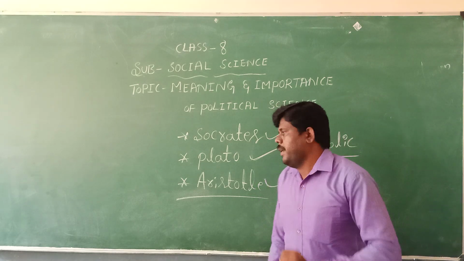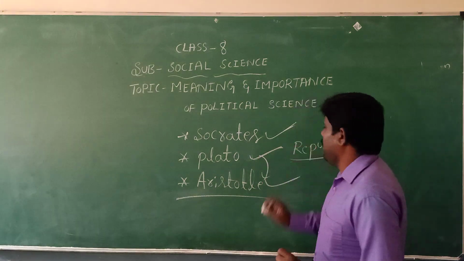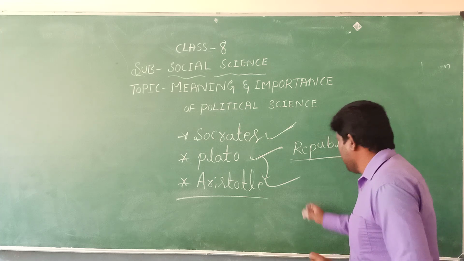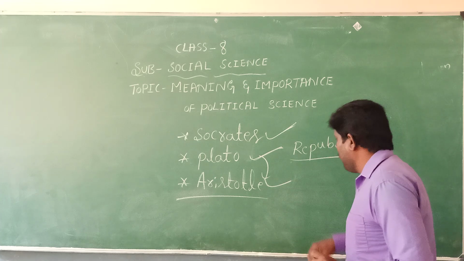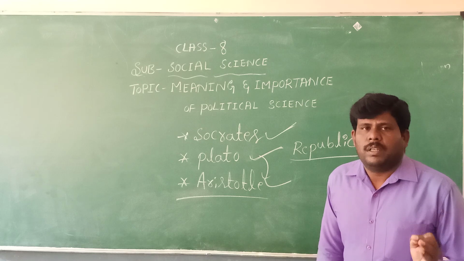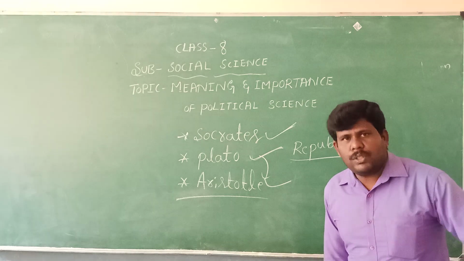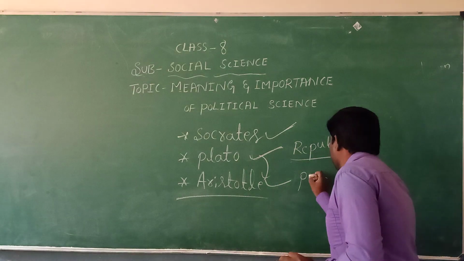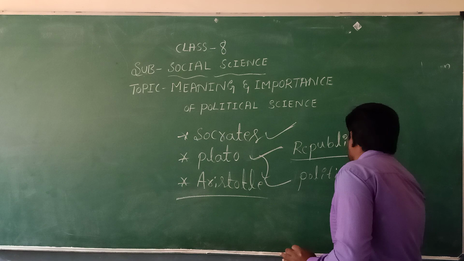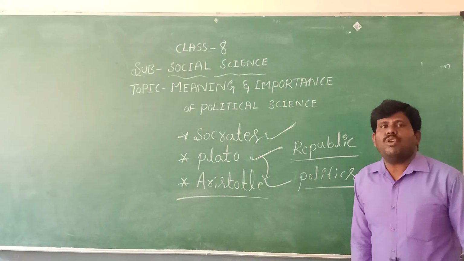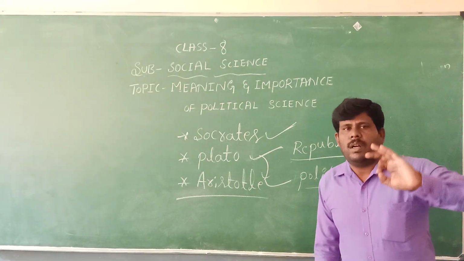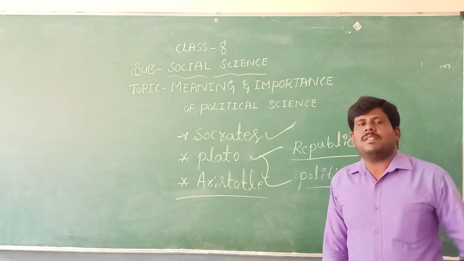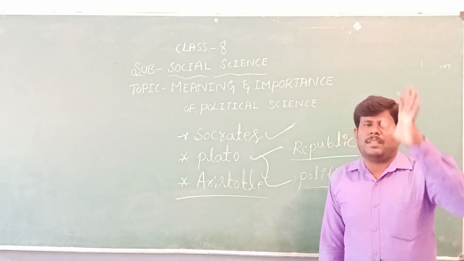And next, Plato's student, Aristotle, for the first time discussed the origin, development, and function of the state in his book Politics. Aristotle is considered the father of political science.